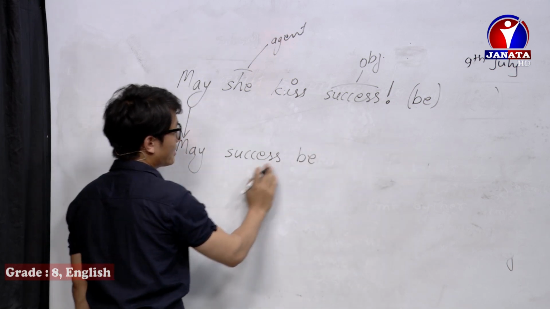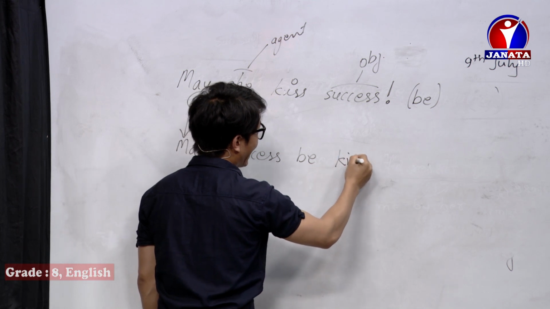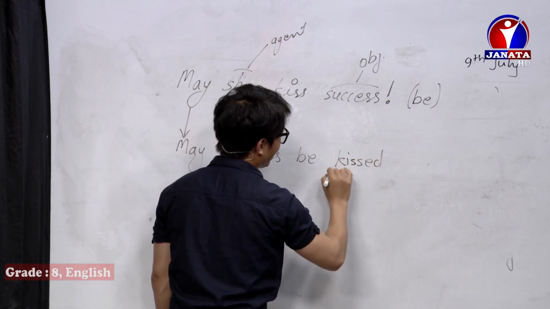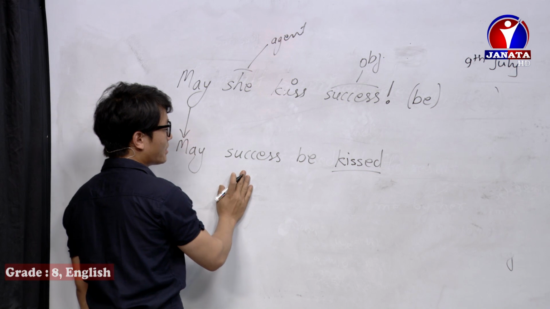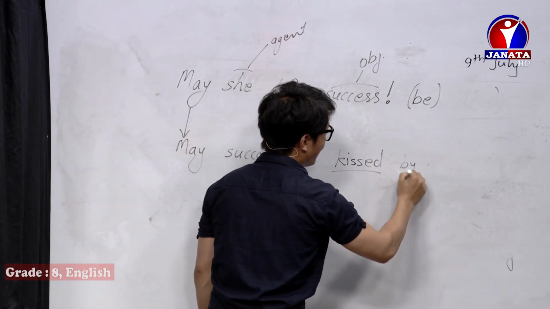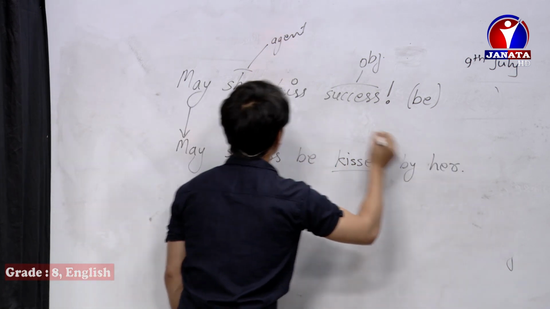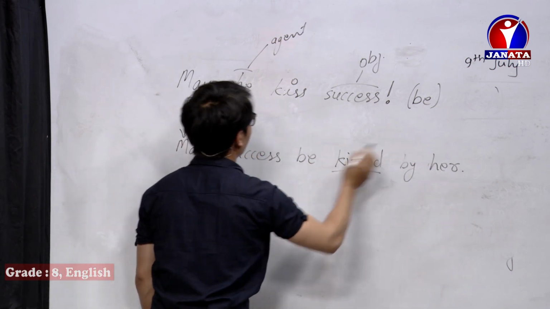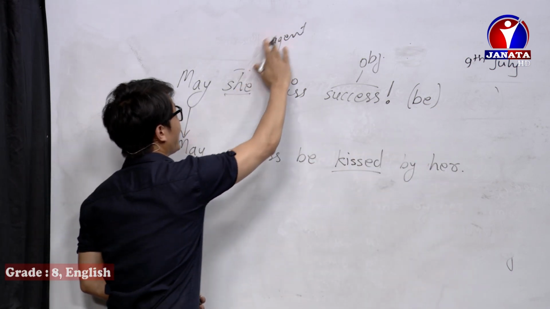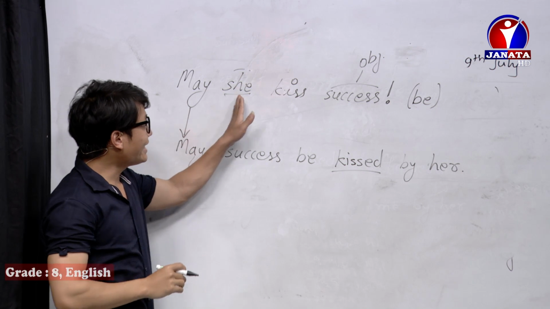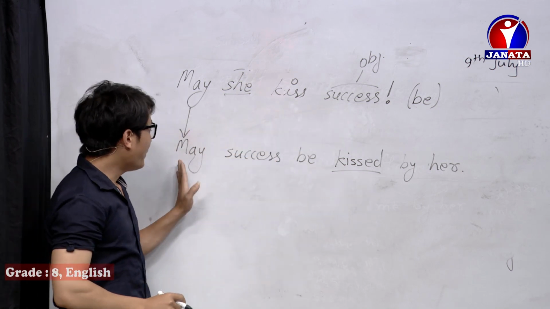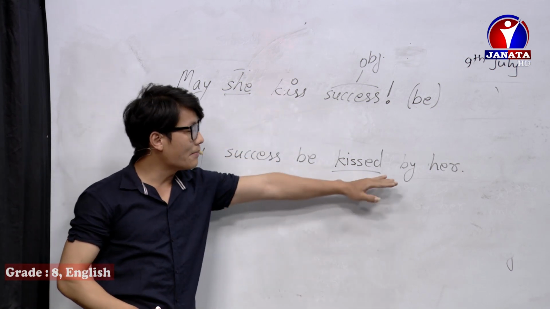May success be. Now kiss changes into verb 3, kissed. May success be kissed by her. You can write her here. May she kiss success. May success be kissed by her.